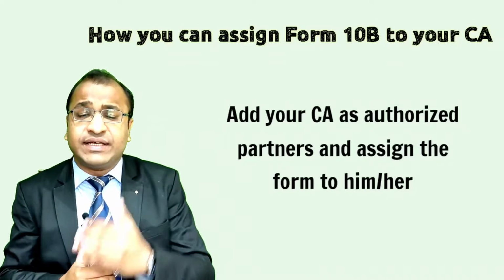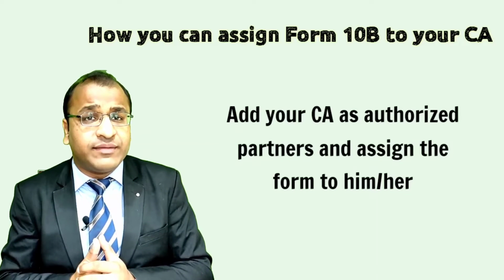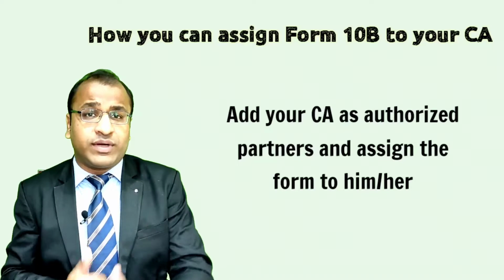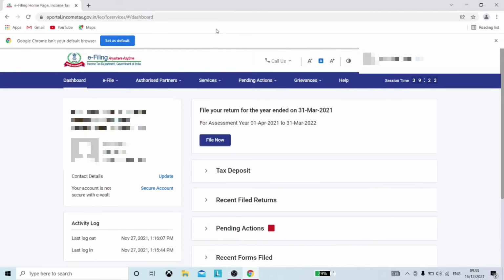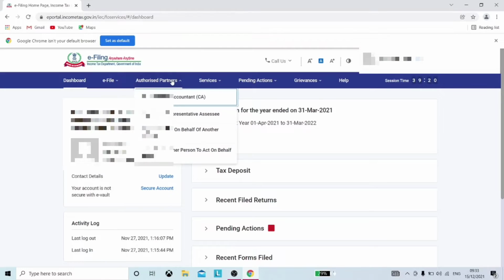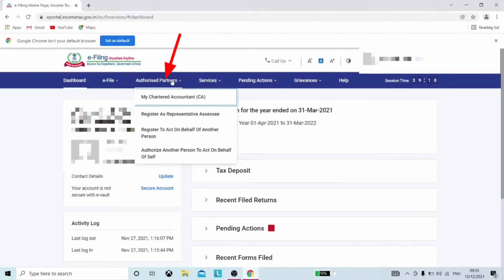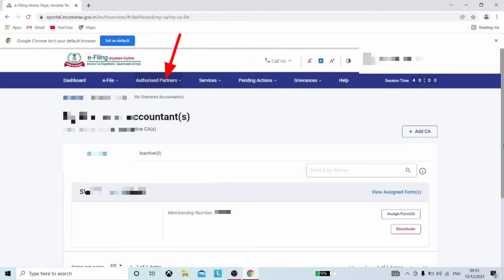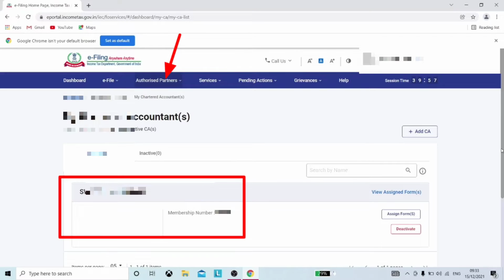So, first let's see how you can assign Form 10B to your chartered accountant. After logging on to your income tax portal, go to the tab Authorized Partners and select the option My Chartered Accountant from the drop-down list. Here, the name of your CA along with his or her membership number will auto-appear if you have already added them in previous years on the old portal, and then you need not add your CA.